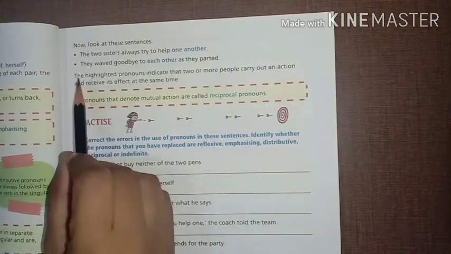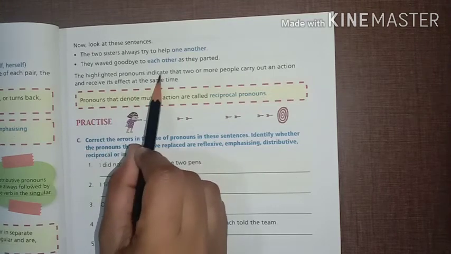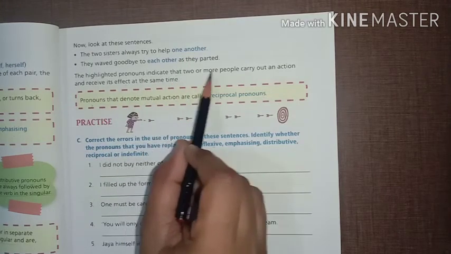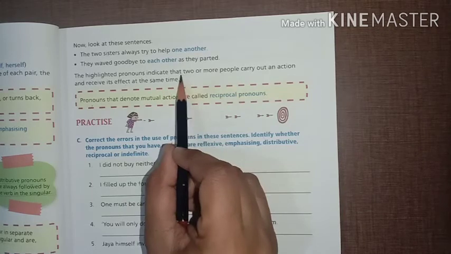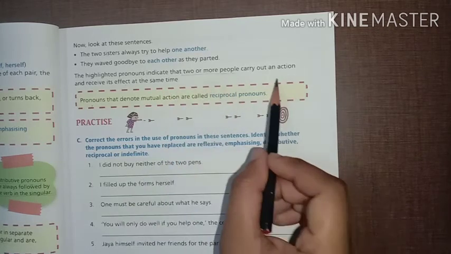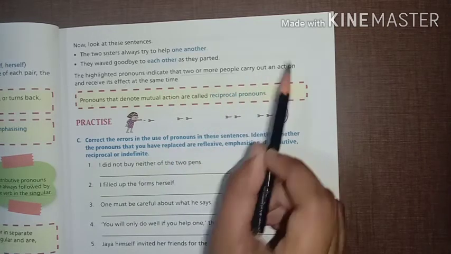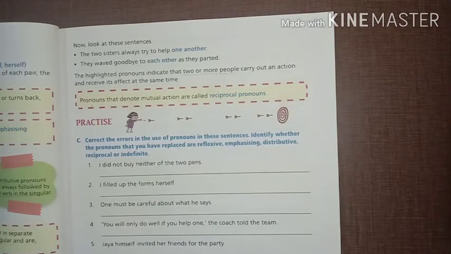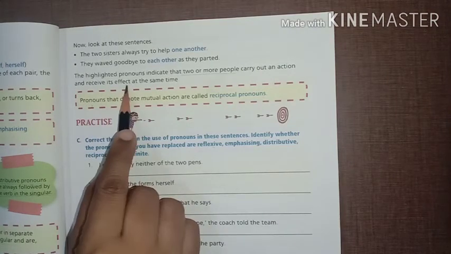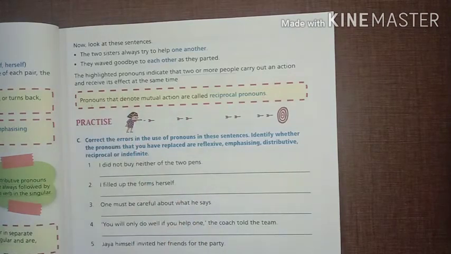What are they? The highlighted pronouns indicate that two or more people carry out an action. They are doing some action and receive its effects. Whatever action we are doing, we receive its effects at the same time.